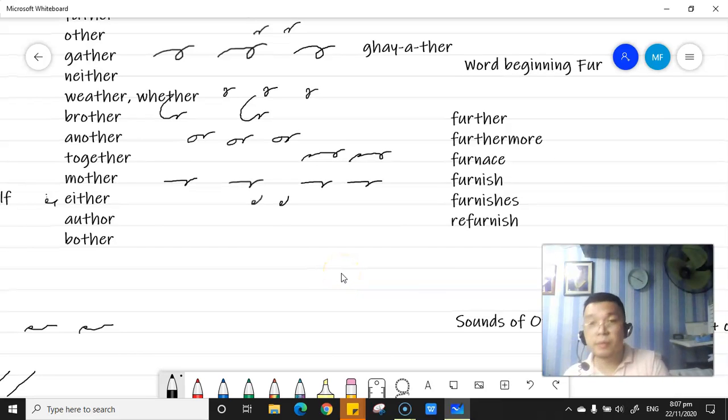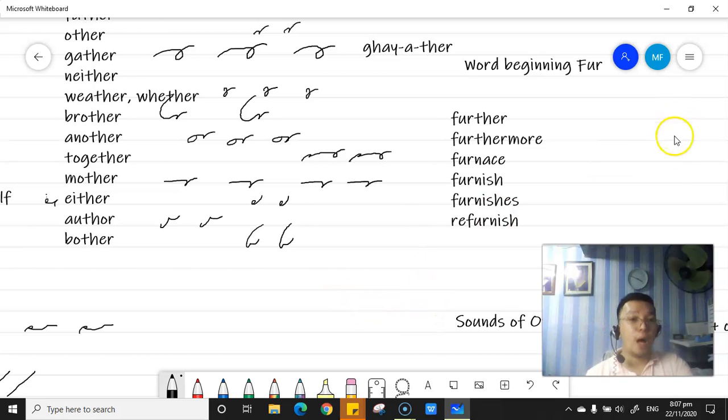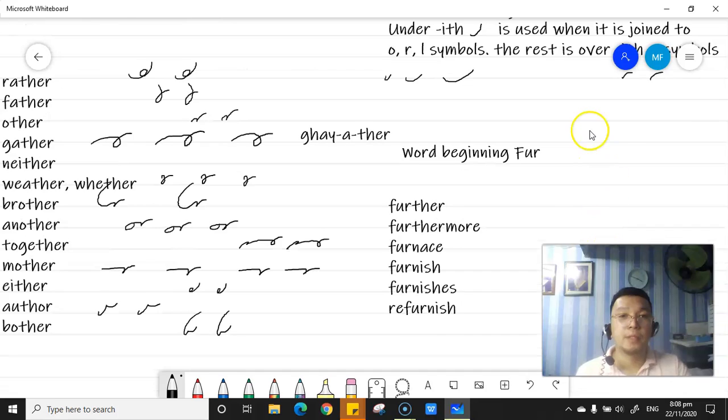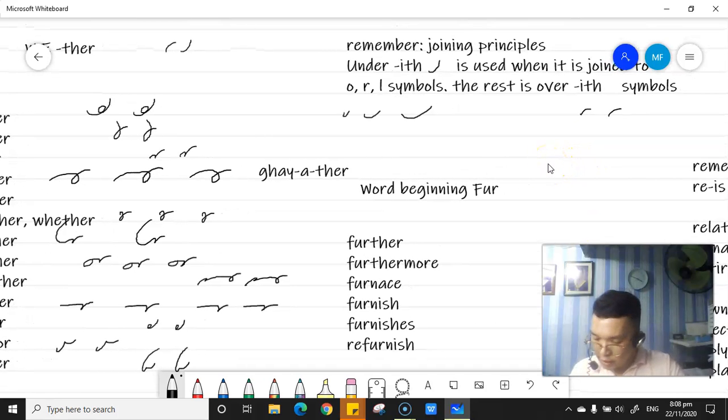So, author. Here. O, under it, then R. O, under it, and R. Okay? We have the bother. So, B, O, under it, V-O, under it for bother. Okay. So, let's go with the word beginning fur.